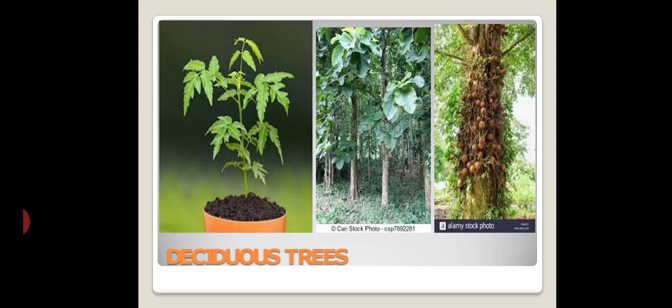These are deciduous trees. In the hot parts of India, many trees lose all their leaves in summer to protect themselves from the heat. Removing the leaves protects them. Such trees are called deciduous trees. Some examples in the pictures: the first one is the neem tree, the second is the teak wood tree, the third is the sal tree. The mango tree is also a deciduous tree.